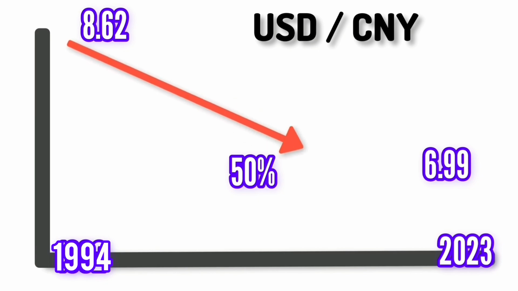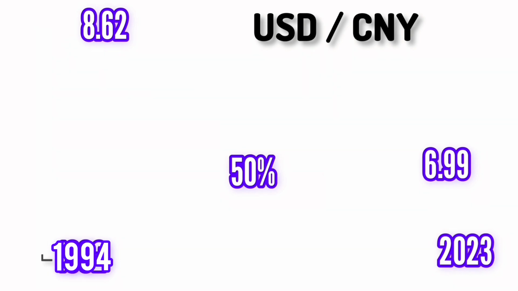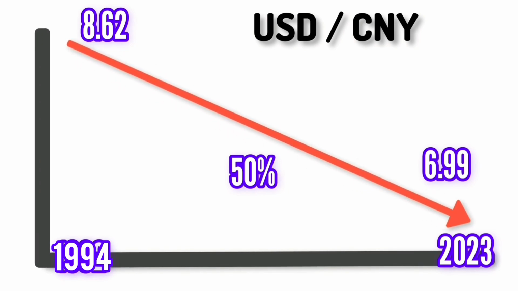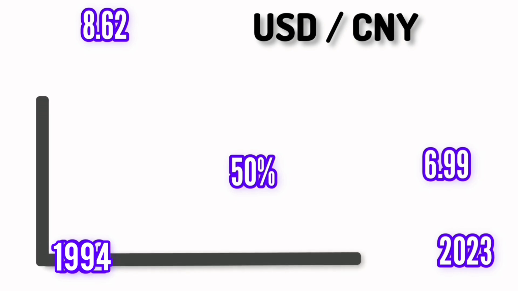In 1994, 1 yuan was worth 8.62 US dollars. By 2023, the exchange rate had fallen to 6 yuan and 99 fen per US dollar. This represents a decline of more than 50%.